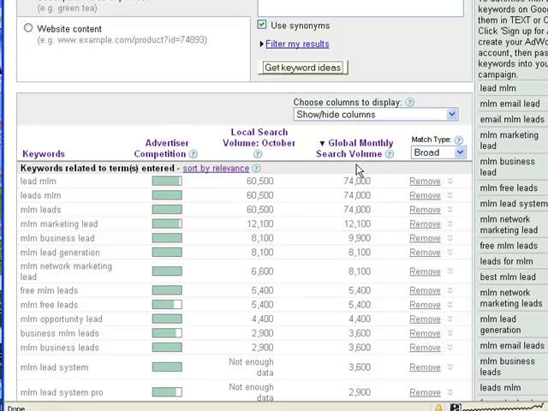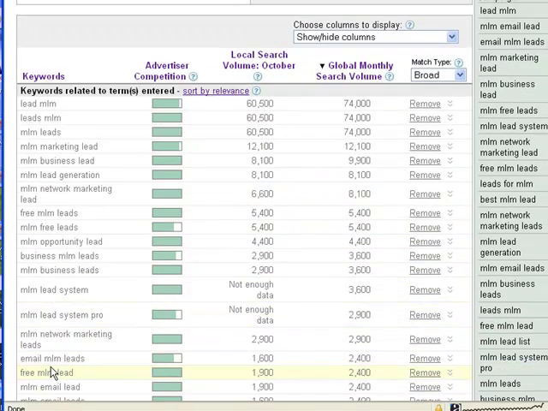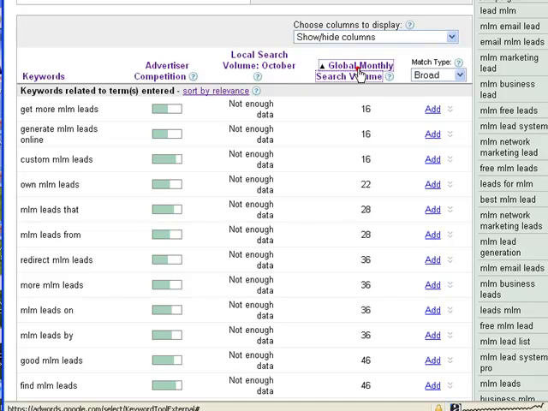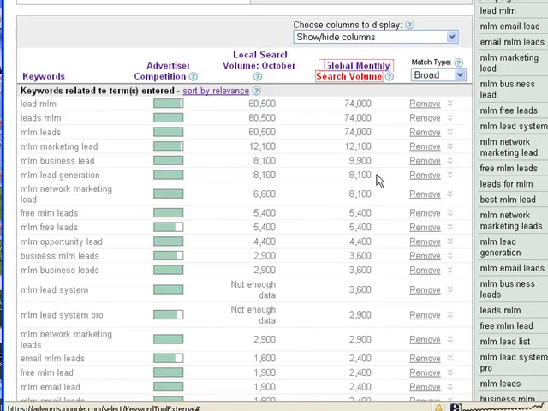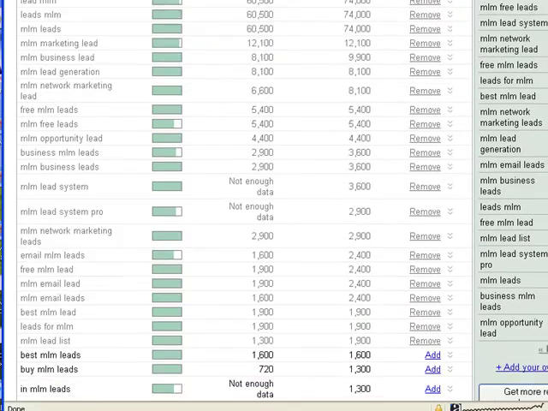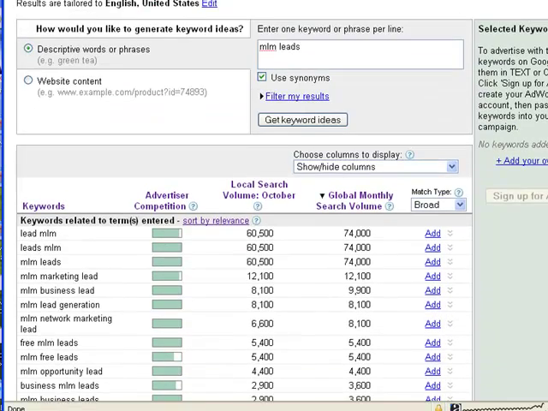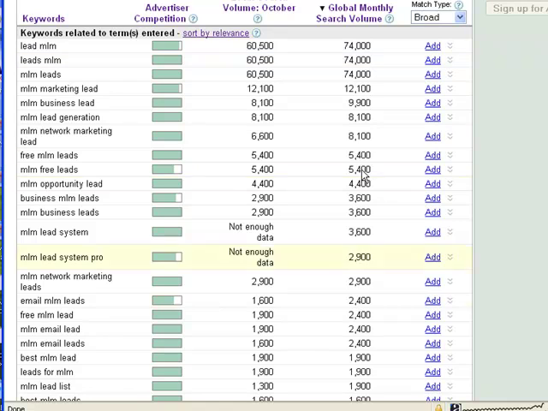The only column that I'm interested in, of course, is the keyword column on the left-hand side here with all the different suggestions and ideas that Google is going to send back to us, and then the global monthly search volume. And if it doesn't have the highest one at the top, you want to click that, and you can toggle that back and forth to the least amount of searches, which is 16. I like to have the searches in descending order from the most searches a month all the way down to the least. And remember in the beginning of the video I said we want to target a keyword or a key phrase that has at least 1,000 searches a month.